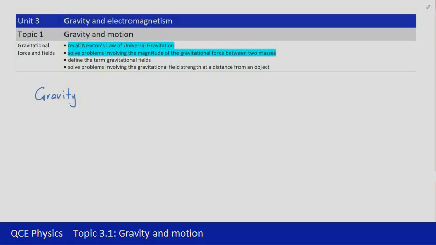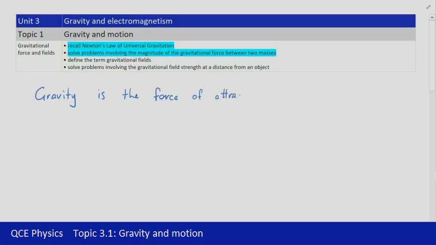He identified that falling objects actually fall at the same rate regardless of how heavy they are. So it doesn't matter what the mass of the object is, it's still going to fall at the same rate. Then in the late 1600s Newton comes on the scene and starts talking about gravity, coming up with a much better explanation for it. Basically, gravity is the force of attraction between any two masses.